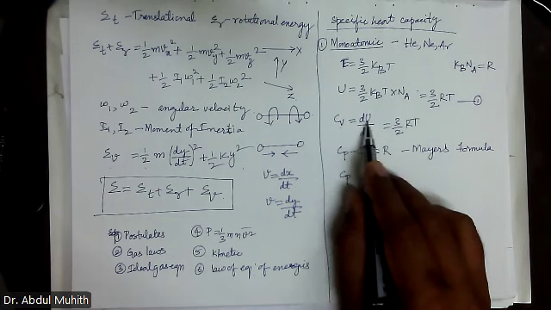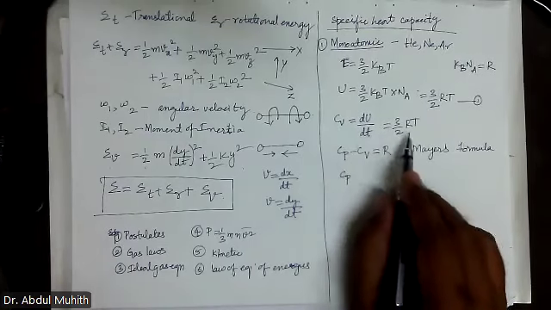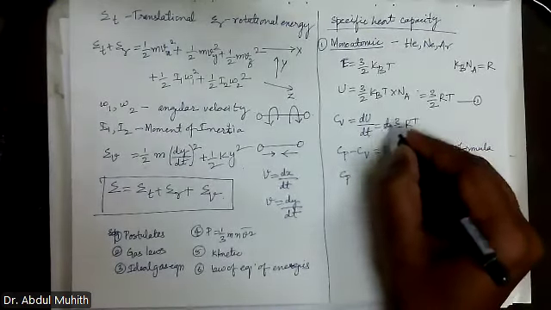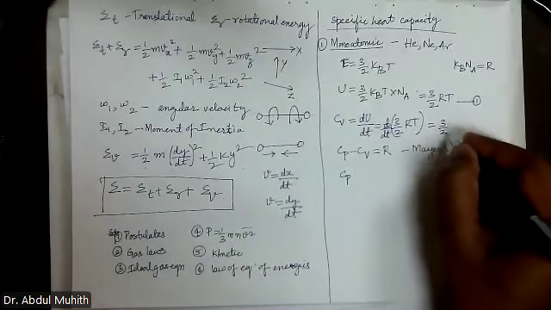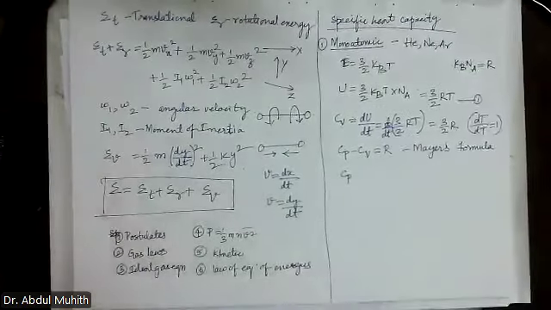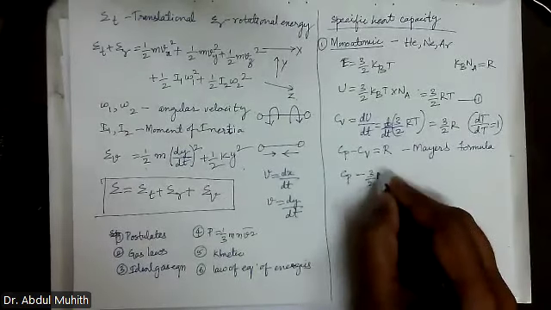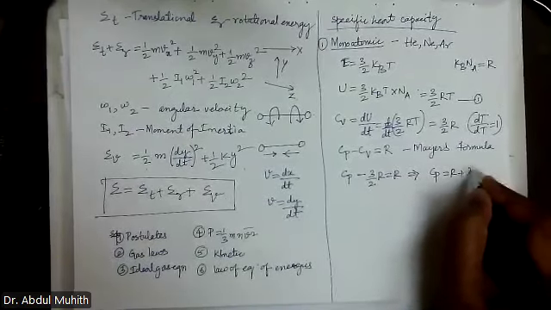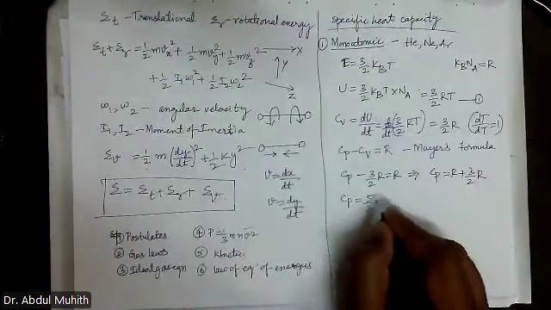Yes. Delta U by delta T is nothing but 3 by 2 RT, so I have to differentiate d by dT. So that will become 3 by 2 R, because dT by dT is equal to 1. So Cv is 3 by 2 R. So Cp minus 3 by 2 R is equal to R. Simplify this: Cp equals R plus 3 by 2 R. So Cp is equal to 5 by 2 R.